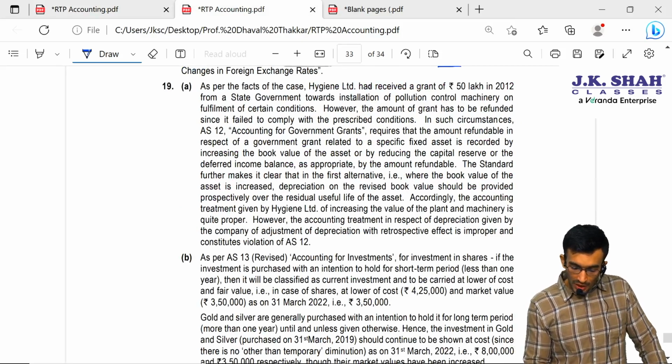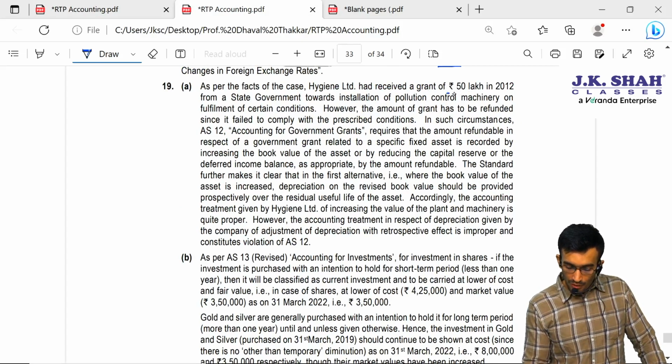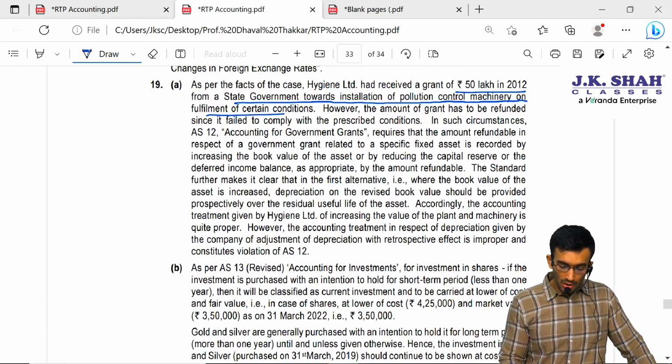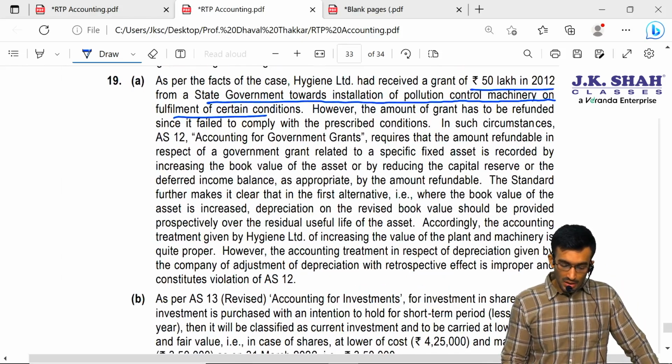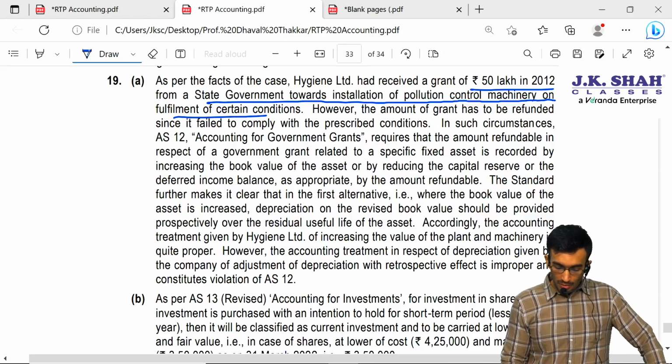As per the facts of the case, Hygiene Limited had received a grant of 50 lakhs in 2012 from the state government towards installation of pollution control machinery on fulfillment of certain conditions. However, the amount of grant has to be refunded since it failed to comply with the prescribed condition.